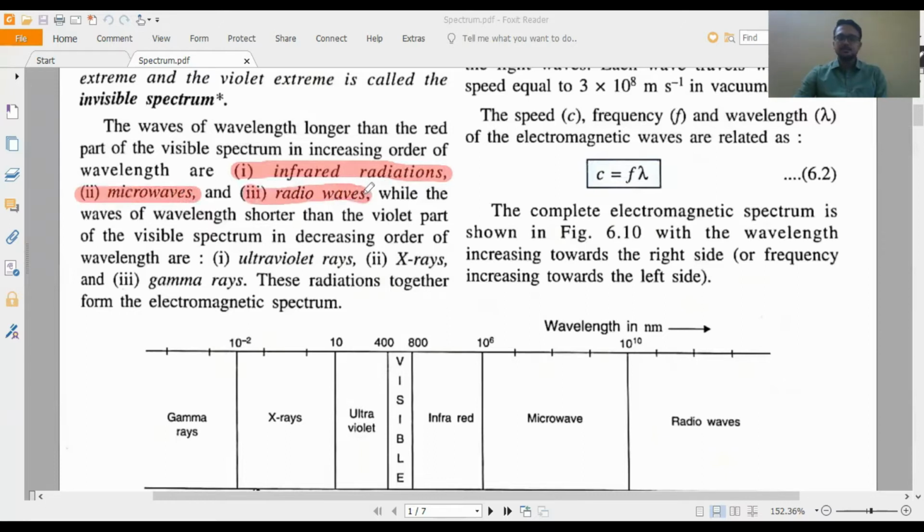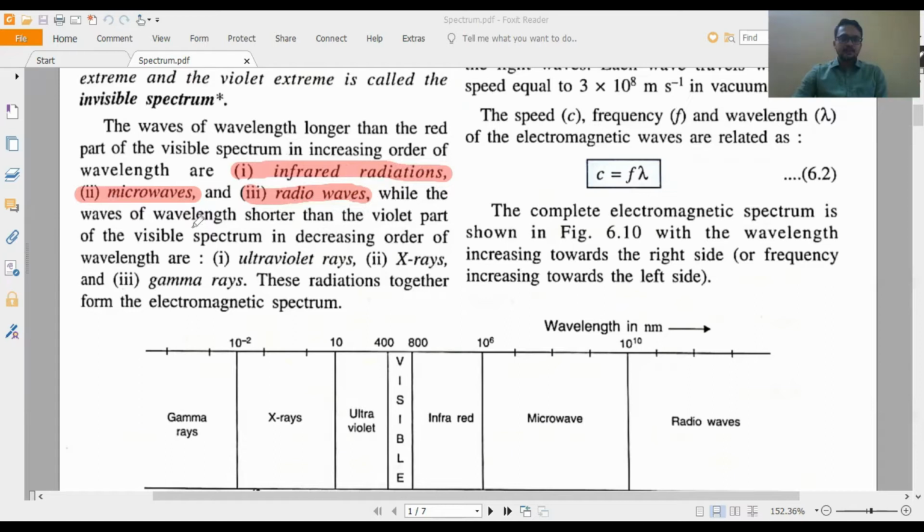These are the 3 electromagnetic spectrum whose wavelengths are more than the visible light, or you can say more than the red light. Red color has maximum wavelength among all the visible colors in VIBGYOR. So infrared, microwave and radio wave have wavelength more than red color.